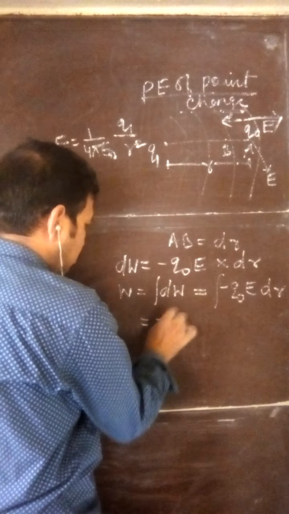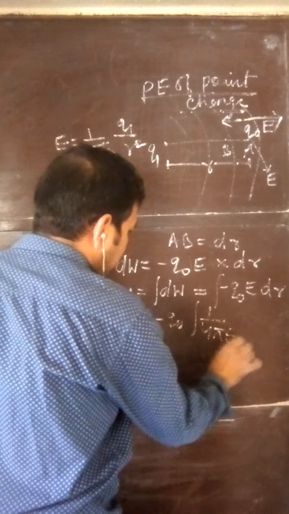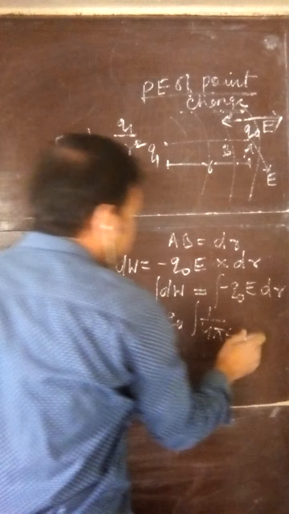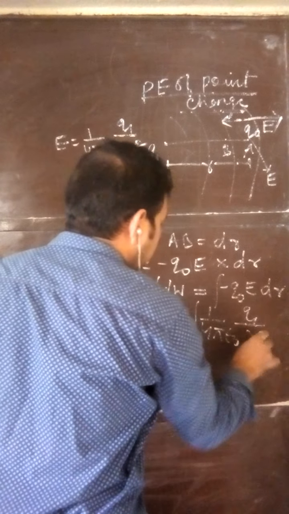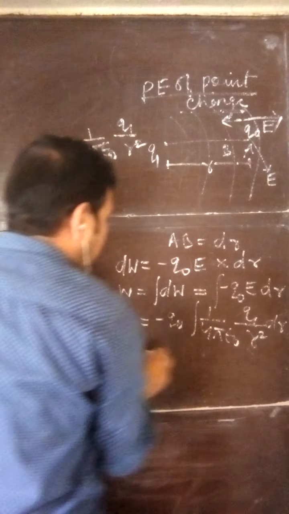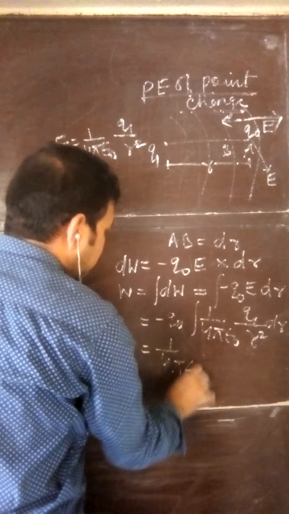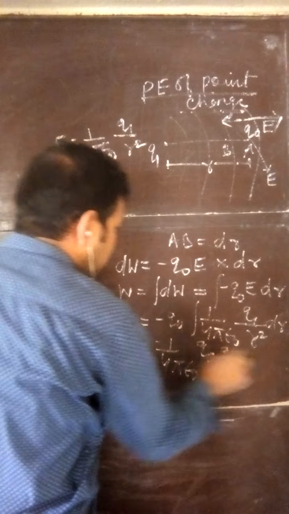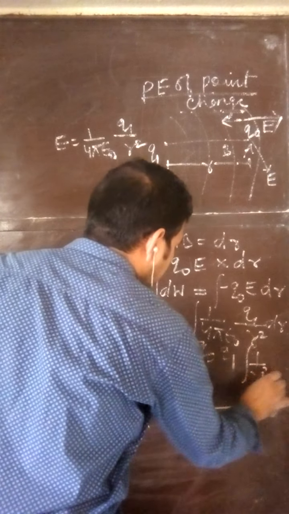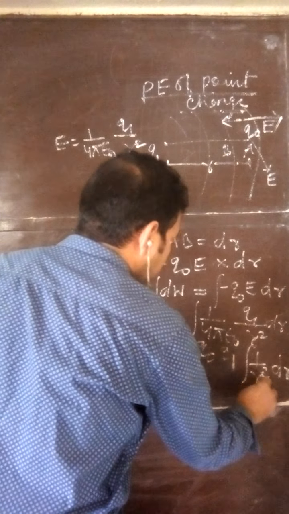So minus Q0 is common. This is 1 by 4 pi epsilon naught, Q1 by R square, dr. Take out the constants.